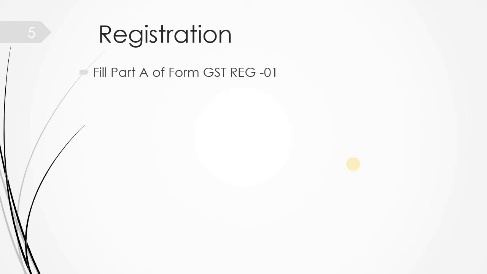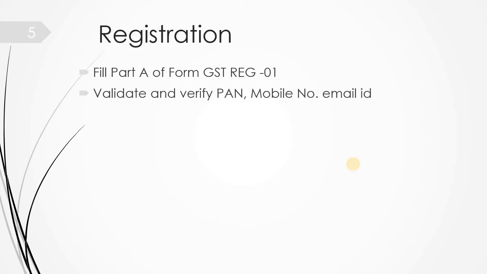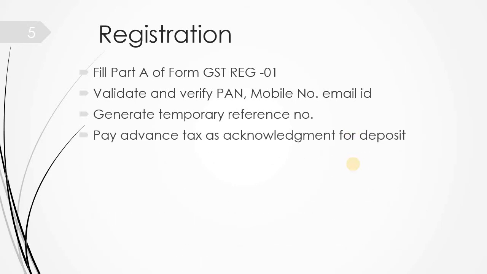So fill part A of form GST registration 1, fill all the details. Then after filling all the basic details, you have to verify your PAN, mobile number and email ID. OTP will come, you have to verify. Once it is verified, you will get an application reference number for temporary purposes. It's not a permanent number. Then after getting the temporary reference number, you have to pay the advance tax as an acknowledgement for deposit. Once it is deposited and confirmed, you can download the GST registration 02 from the website, which is in electronic mode.